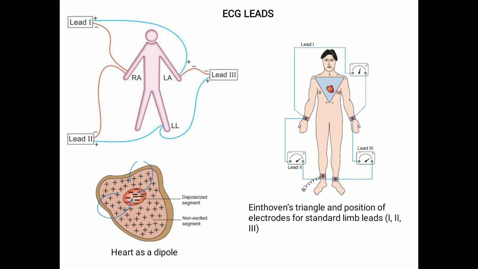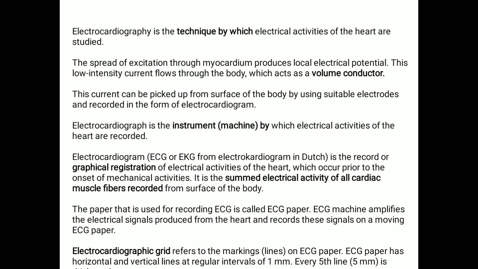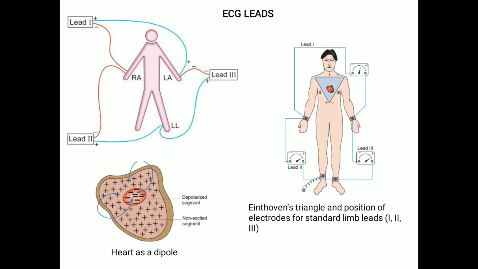So the heart is said to be the center, and you can see from the picture here that the heart is shown as a triangular picture. This triangle is called the Einthoven triangle. It is an imaginary equilateral triangle drawn by connecting the roots of all three limbs in a triangular fashion.